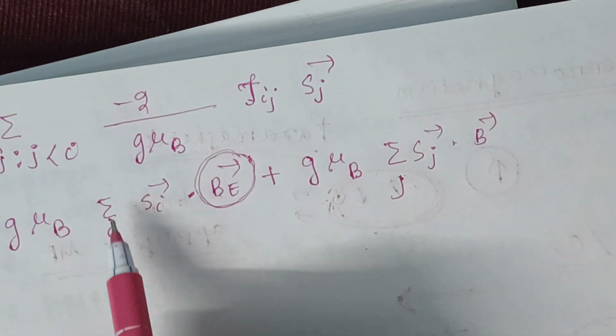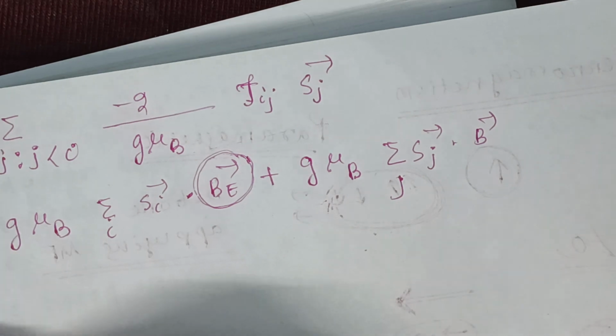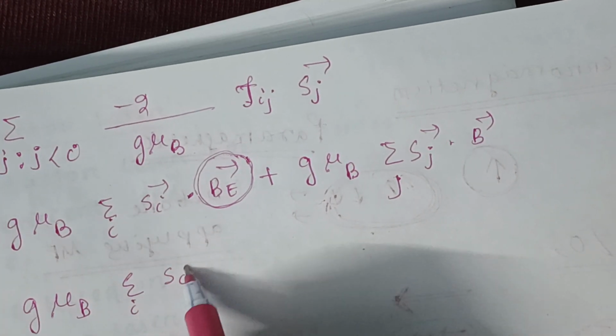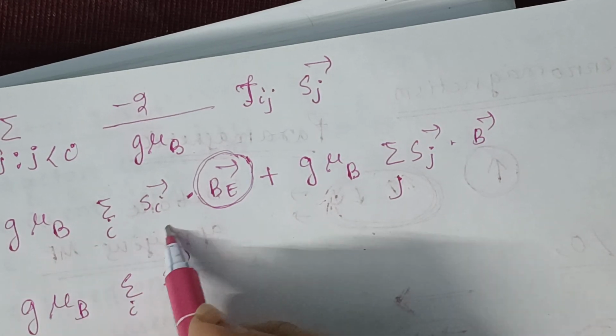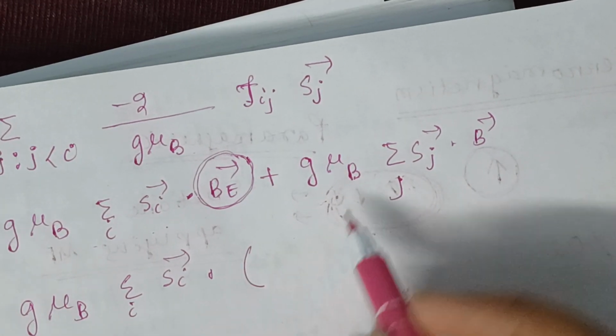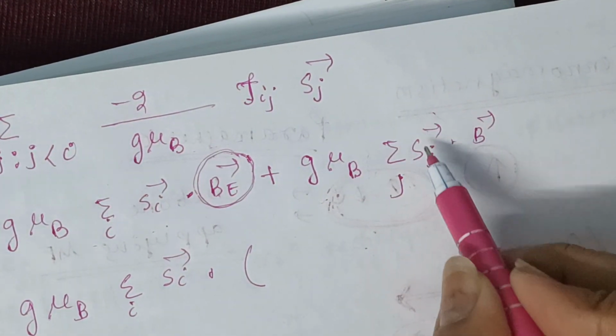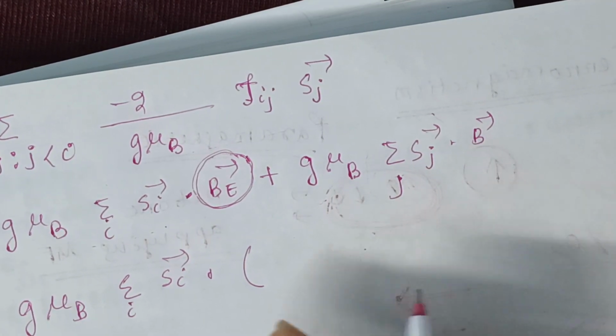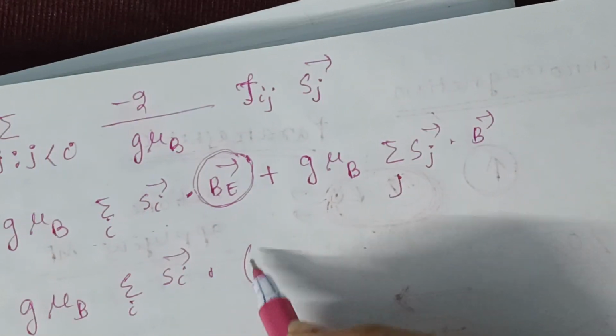Now we can take g mu_B sum over i of S_i vector common.